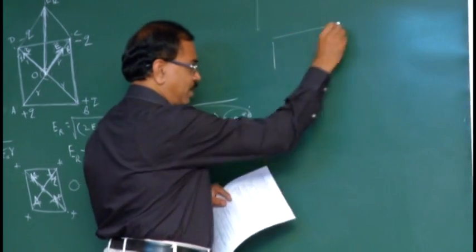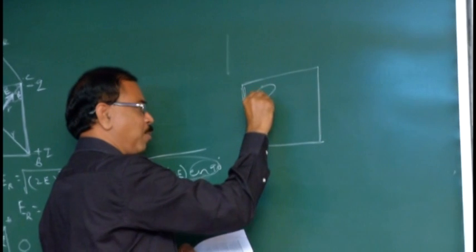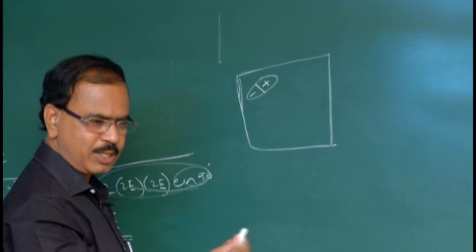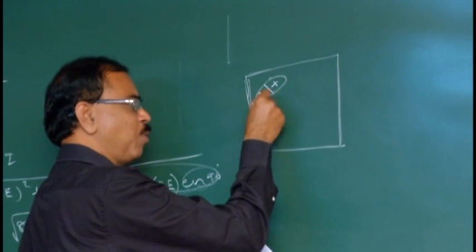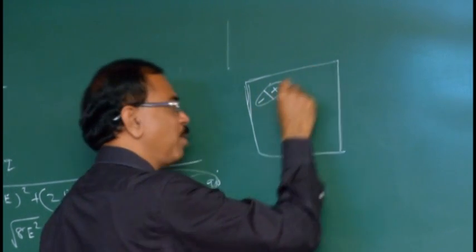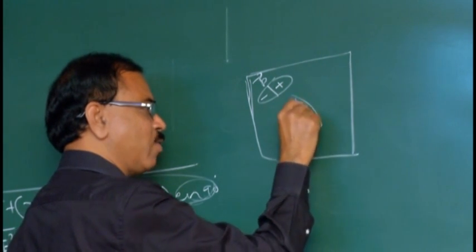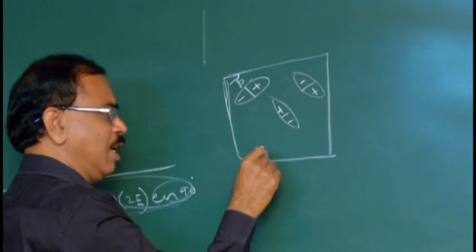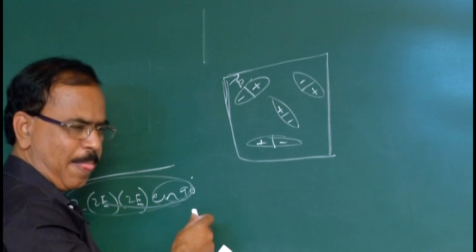Say for example, this is the dielectric substance. This is one dipole, say negative charge, positive charge, two equal and opposite charges separated by a small distance. This is one dipole having the dipole moment from minus q to plus q. This is the direction of the dipole moment p vector. And this is another dipole, negative charge, positive charge. This is another dipole, negative charge, positive charge. So the electric dipoles are oriented randomly.